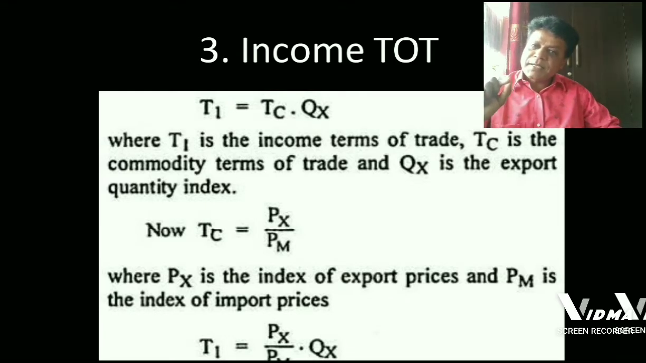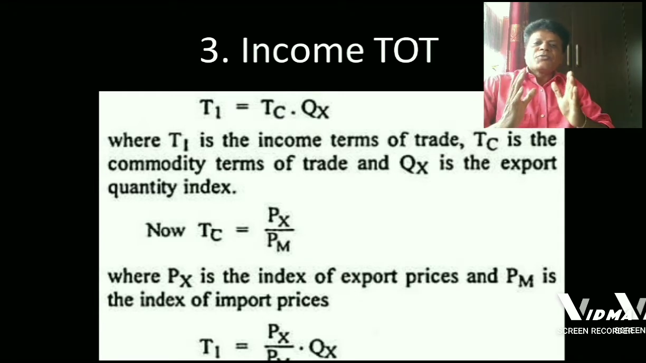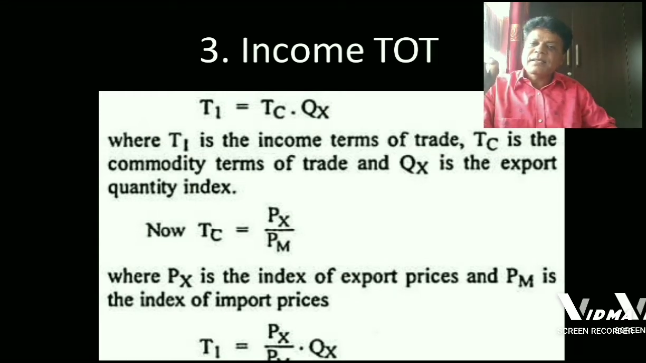Income terms of trade expresses the capacity of a country to pay for imports. Income terms of trade gives us a picture of the ability of a country to make payment for imports. So, income terms of trade can be explained with the help of formula and example as follows.